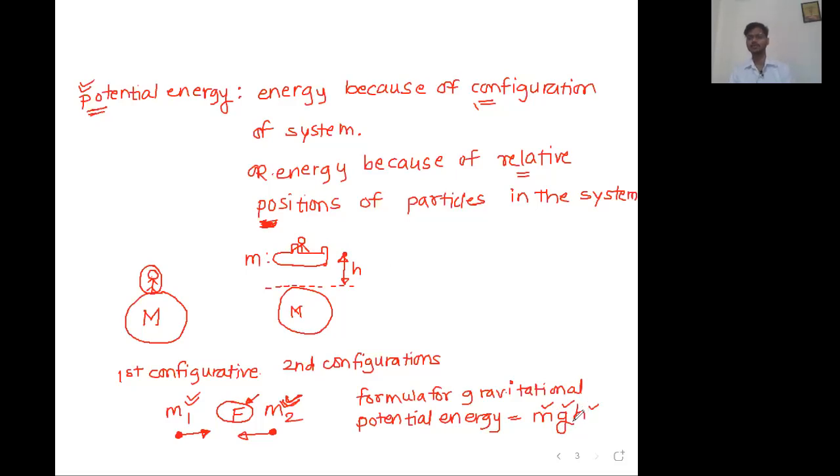Just like the 1/2 mv square formula for kinetic energy, this is the formula for gravitational potential energy. There are different types of potential energies that we are going to learn in the upcoming chapters. But the very essential potential energy is the gravitational potential energy, which we are going to use so many times. So what is its formula? Its formula is mgh.